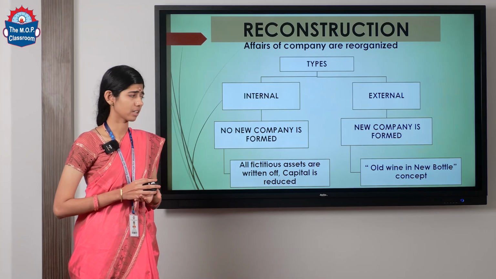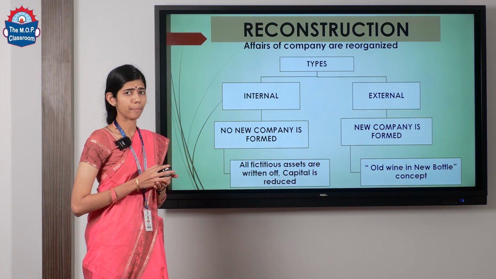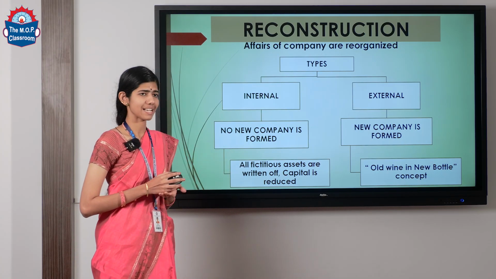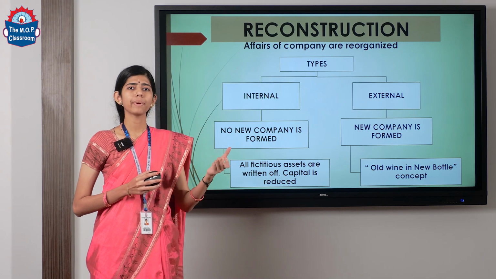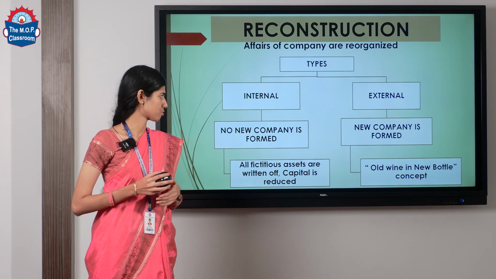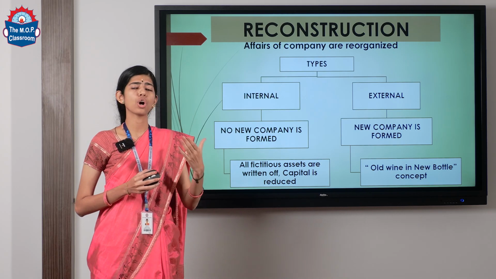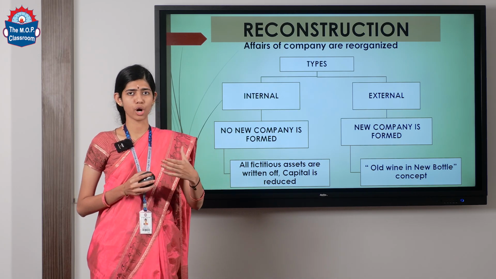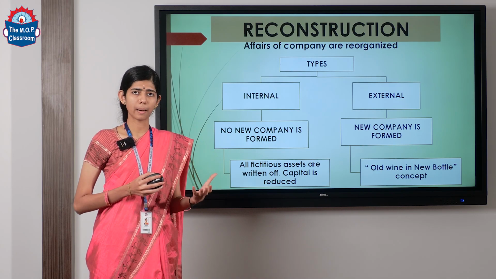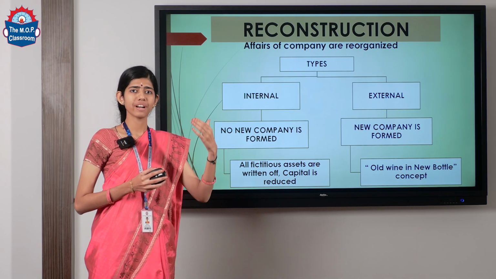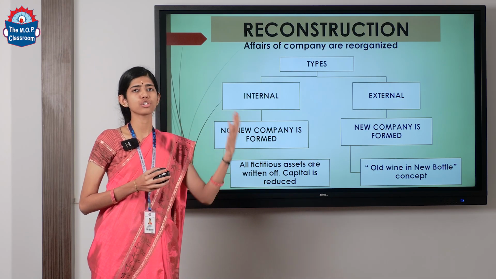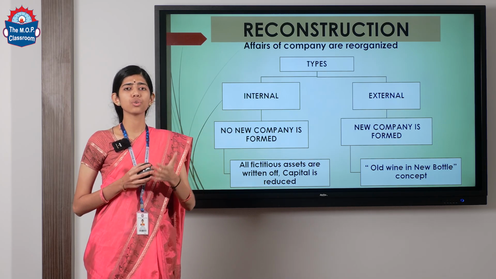In internal reconstruction, what is going to happen is that all fictitious assets are going to be written off, and the capital of the company is going to be reduced. Whereas in external reconstruction, it is just going to operate like old wine in a new bottle. There will be an old company and the statement of affairs of that particular company is just going to be transferred into the new company.